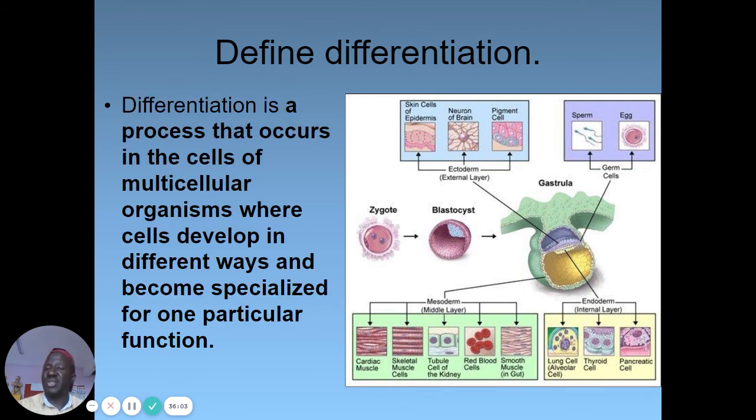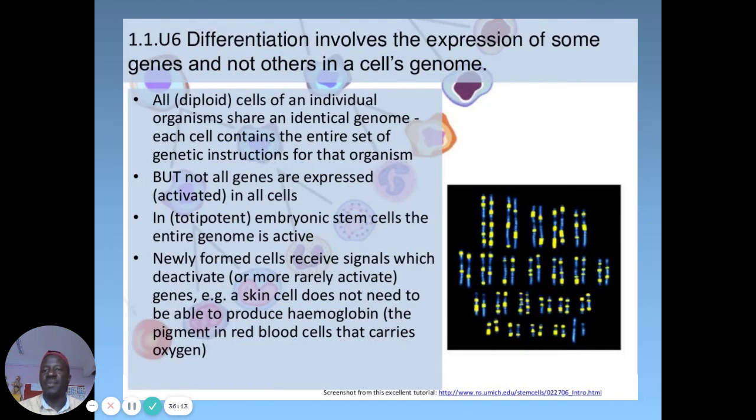So we have defined differentiation. Differentiation is the process that occurs in the cells of multicellular organisms where cells develop in different ways and become specialized for one particular function. Differentiation involves the expression of some genes and not others in a cell's genome. So here we bring in the idea of gene expression.